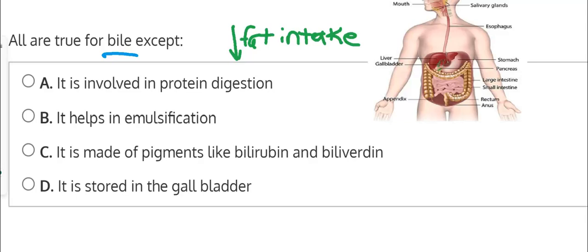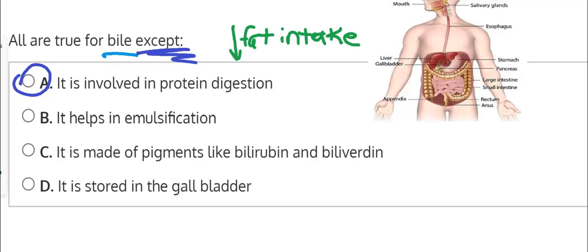So option A says it is involved in protein digestion. And just keep in mind the question says all are true for bile except. And we know that bile is used for the breakdown and the digestion of fat, not necessarily for protein. So it's looking like option A could be our answer here because we're looking for which is not true. So we can pick option A, but let's look at the other choices to be sure, and this could also be a good review of bile in the gallbladder.